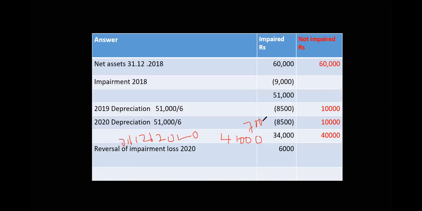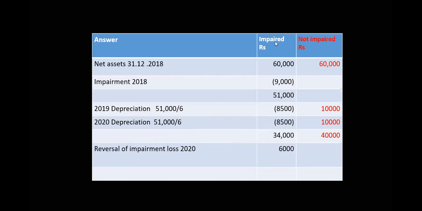How do you get the 7,000? It is 41 minus 34. But the standard says that the amount should be limited to the value which would have been continued under the cost model. Under the cost model it would be 40. So although it is 7, for the impairment reversal we can only record 6. That is the answer. So your book value would not be 41; your book value, the carrying amount, would be 40,000.